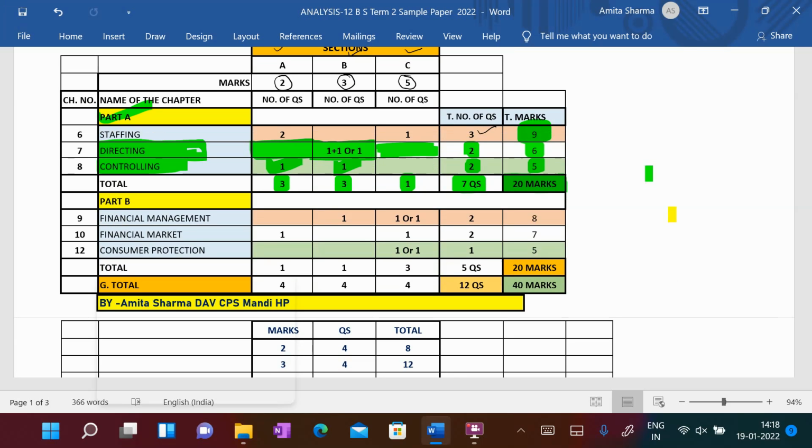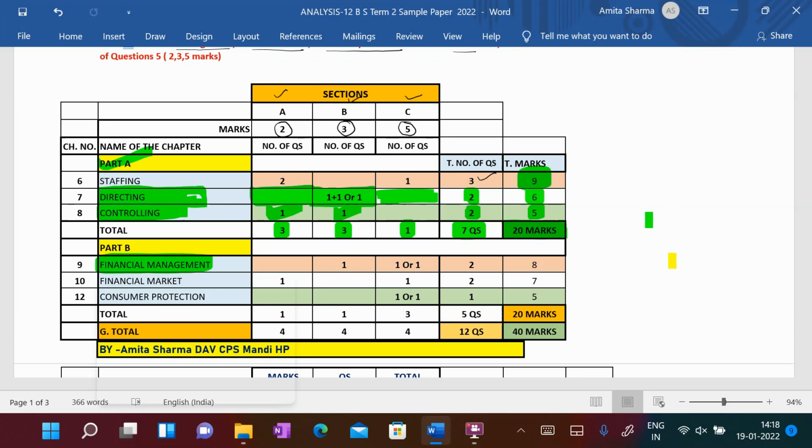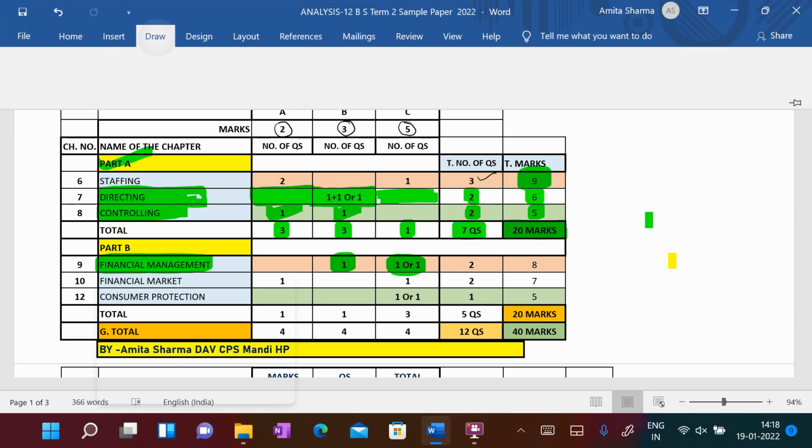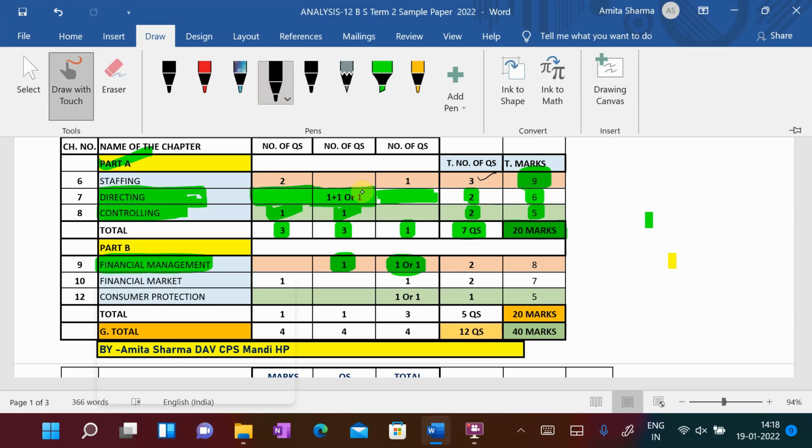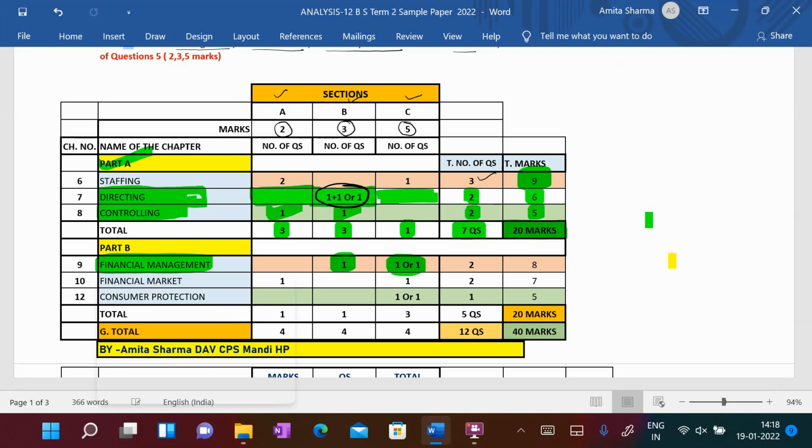So, students, now come to Part B. We will take the first chapter, financial management. From financial management, there will be no 2 mark question, but there will be 1 question of 3 marks and 1 question of 5 marks, each with an OR. Or means here you are getting a choice, and here again you are getting a choice, students.